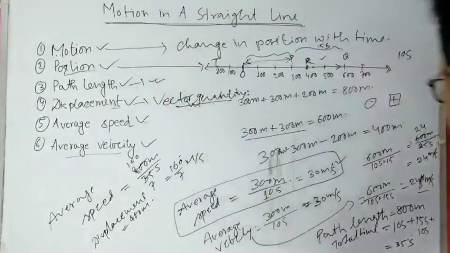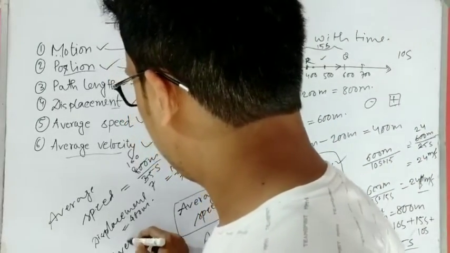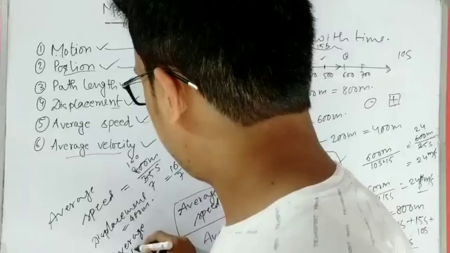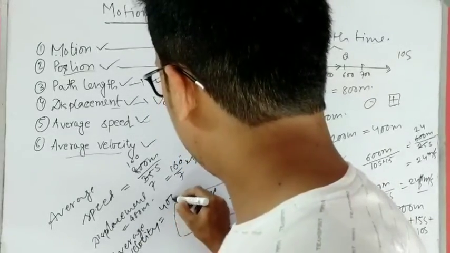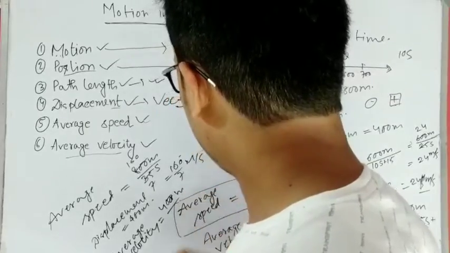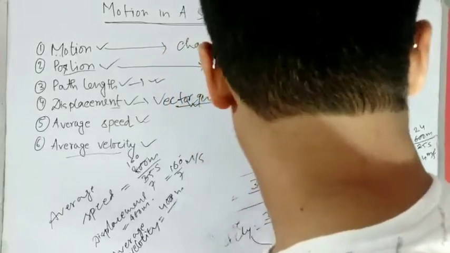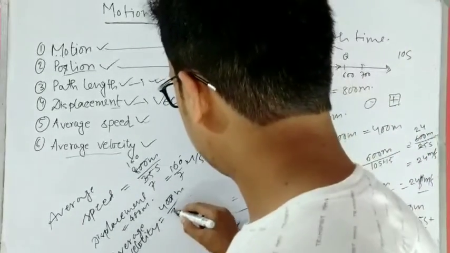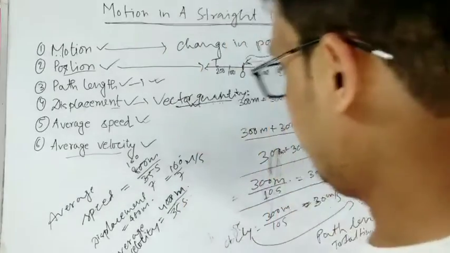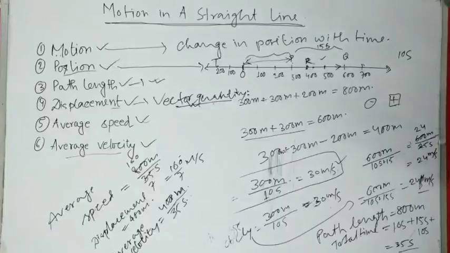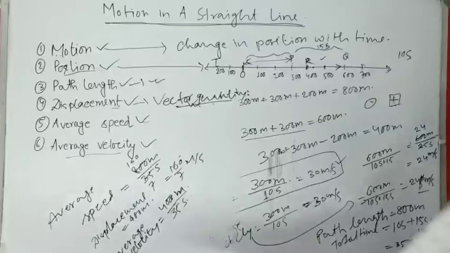How much time did it take? It took 35 seconds. So the average velocity would be 400 meter by 35 second. So this is the velocity.